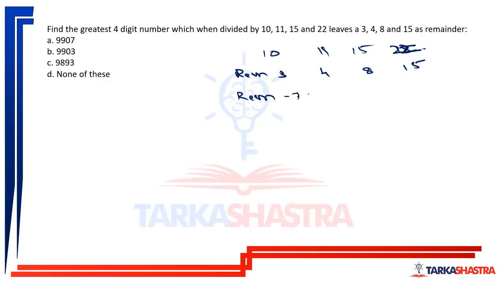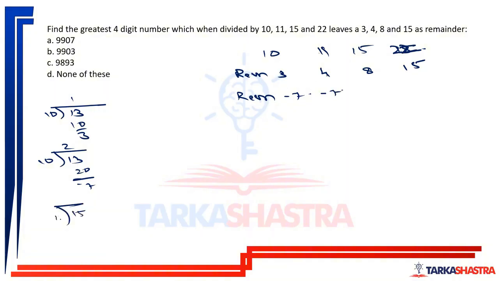Now, if you observe, remainder is 3, but remainder can also be minus 7. For example, 13 divided by 10: ones are 10, remainder 3. But if I do something like this, 13 divided by 10, 2s are 20, remainder minus 7. So I can say that remainder is minus 7. It is possible. Then when divided by 11, the remainder is 4. So can I say the remainder is minus 7? Yes, I can say that. How am I getting this? 4 minus 11, minus 7.